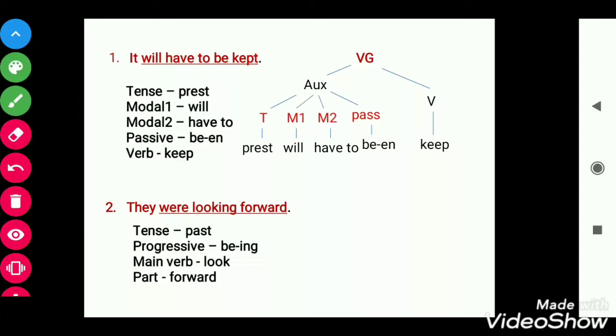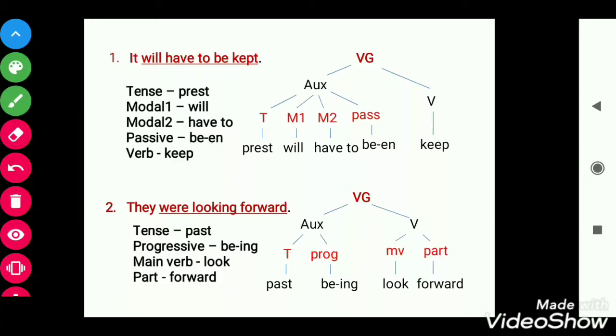So look is the main verb and forward is the part of that verb. So now first VG, from that the two, that is auxiliary and verb, and from that auxiliary we need to first write tense, that is past tense, then progressive, under that progressive be ing, and the verb we will divide into main verb and under main verb look, and then part, that is forward.